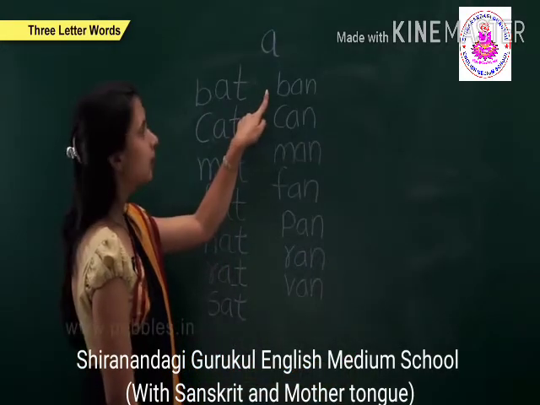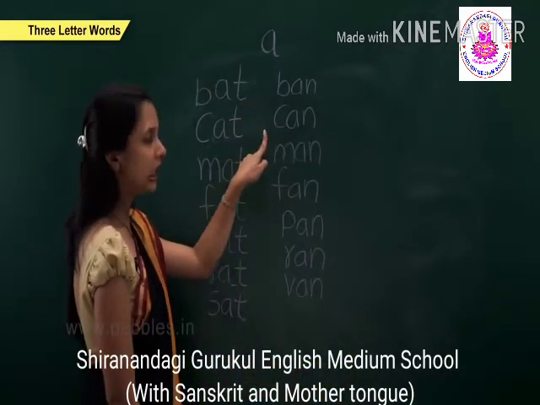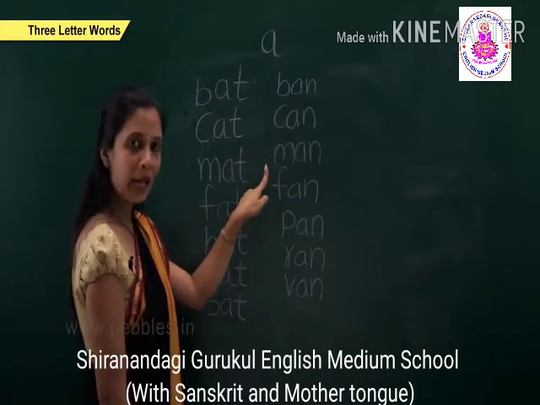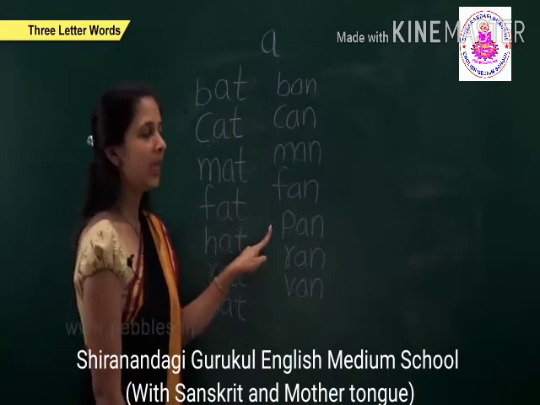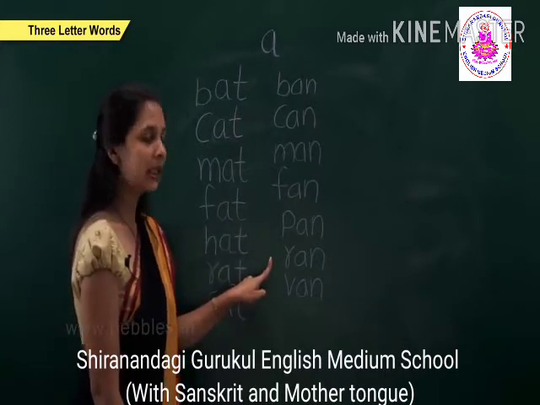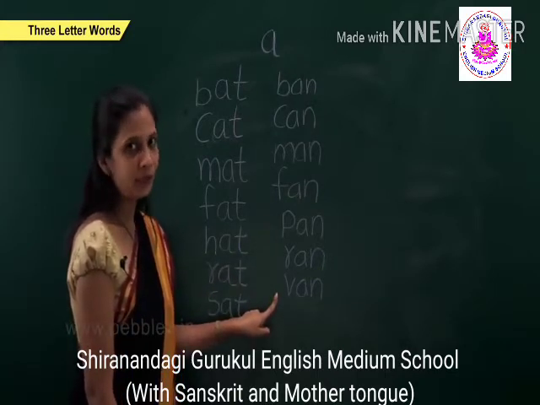Now we repeat B and ban, K and can, M and man, F and fan, P and pan, R and ran, and V and van.